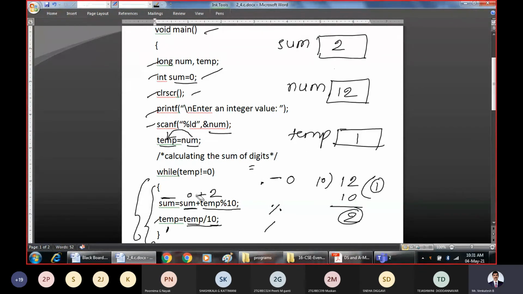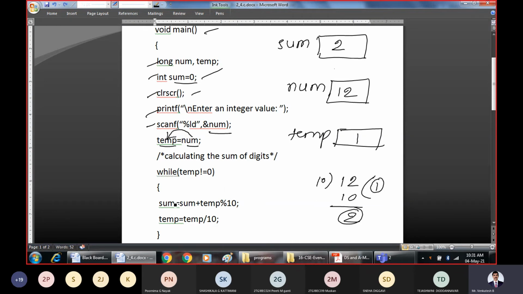Now the values have changed in the variables, in the sum variable as well as the temp variable. Now check the condition once again. We are repeating the while loop. What is temp? Temp is 1. Is 1 not equal to 0? Yes, it is true. The condition is true.